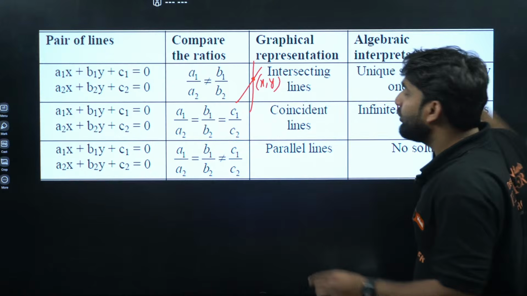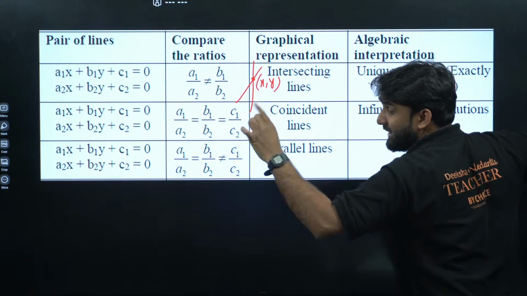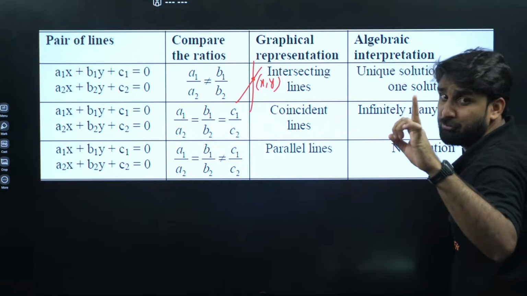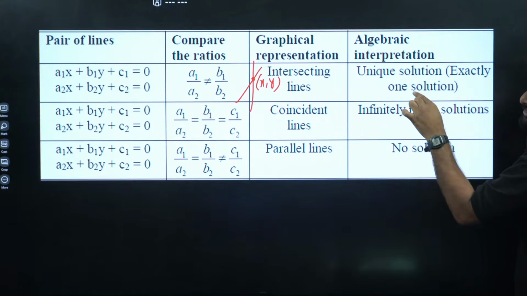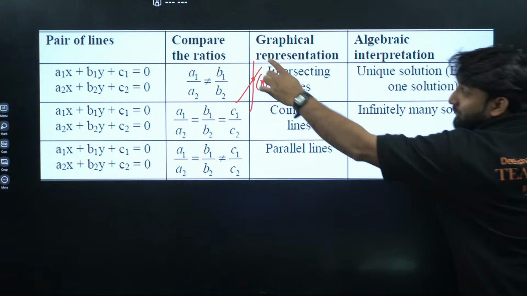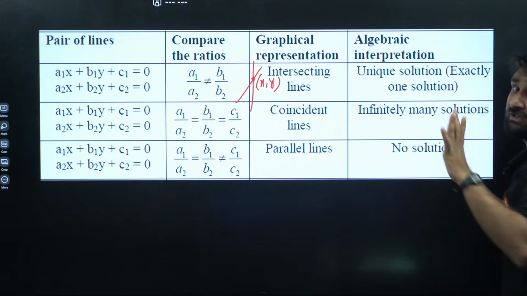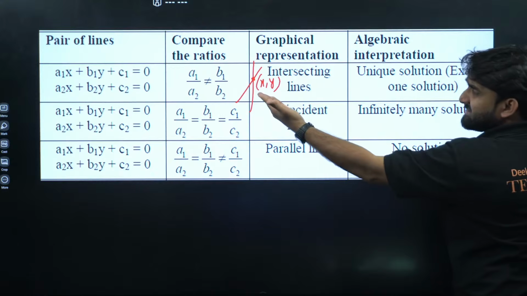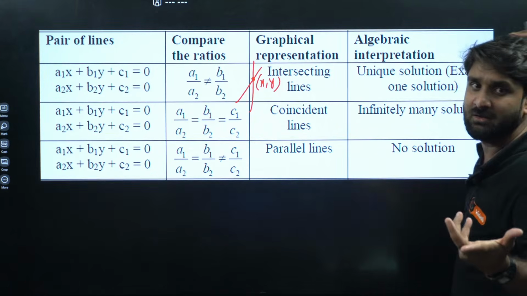This x and y will be satisfying the first line and the second line also. There is only one solution, because they are intersecting at one point. This is a unique solution, exactly one solution. Because they are intersecting, there will be exactly one solution. Common sense also says that if the lines are intersecting, there will be one solution.